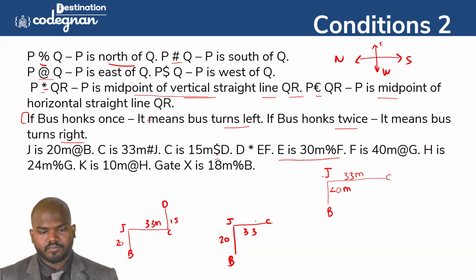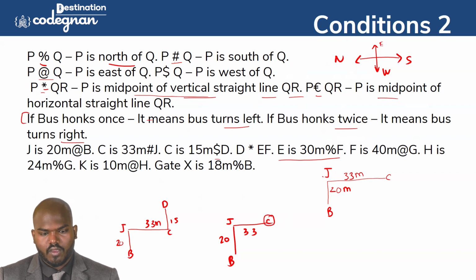And then C is 15 meter dollar D. That's what they have mentioned in this one. So C is 15 meter in the south direction? Then where will D be? We already know C is in the south direction only, because this direction is called south.